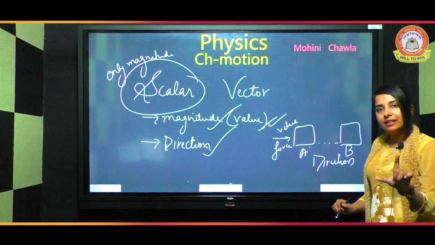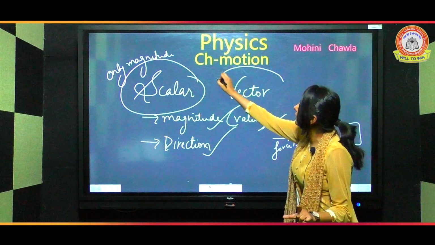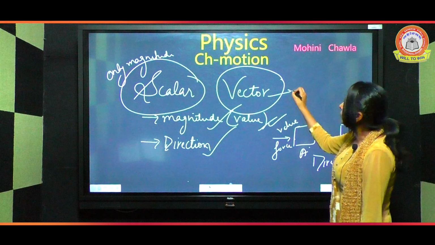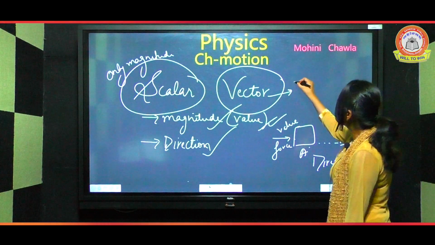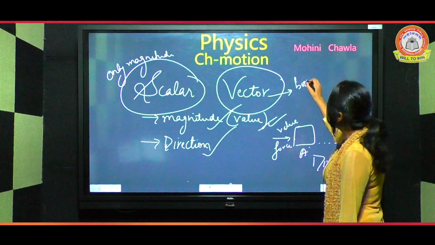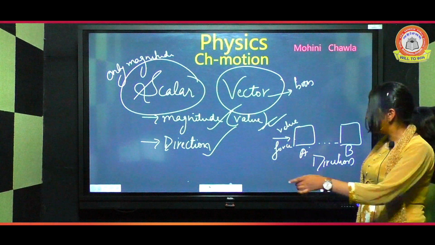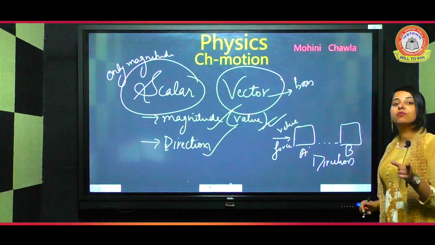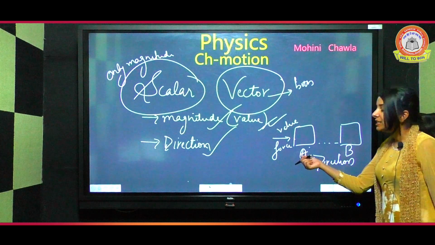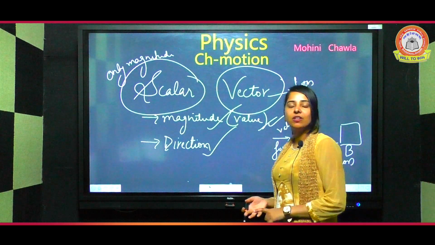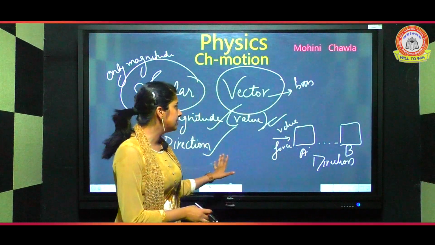So those quantities which have both magnitude and direction are known as vector quantities. For example, force is one example of vector quantities. Besides that, we have displacement, velocity, etc., which we will read in this chapter.